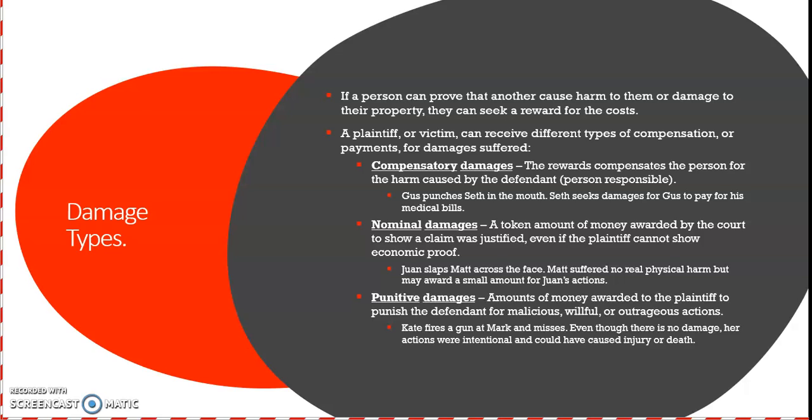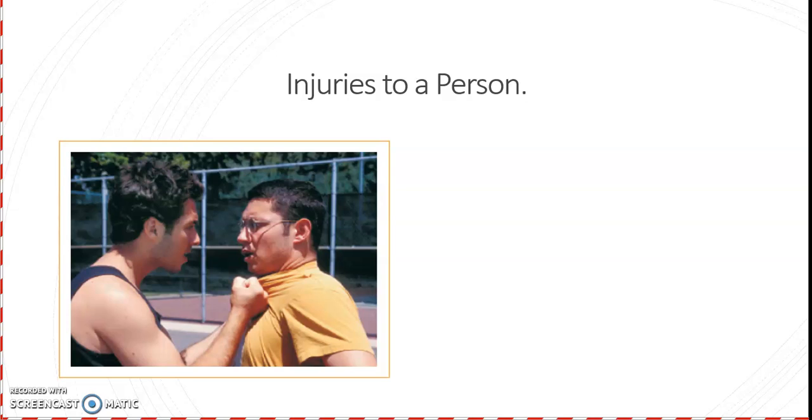Punitive damages are amounts of money awarded to the plaintiff to punish the defendant for malicious, willful, or outrageous actions. So Kate fires again at Mark and misses. Even though there is no damage, her actions were intentional and could have caused injury or death. So again, those types of damages there are what can be retrieved from intentional torts. Injuries to a person. Five common intentional torts that cause harm to a person are listed here.